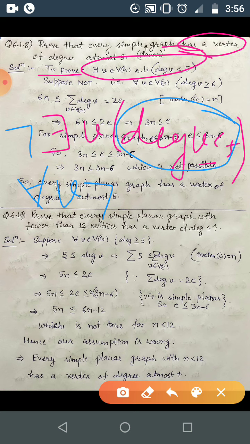So for all V, the negation of this statement, degree will be at most 5, and the negation of this one is degree is not at most 5. So that should be greater than 5. Correct? So that is not less than or equal to 5. Okay? So this will be for all V, for all vertices, degree will be strictly greater than 5, or you can just say greater than or equal to 6. Okay? So here I have just discussed whatever is there.